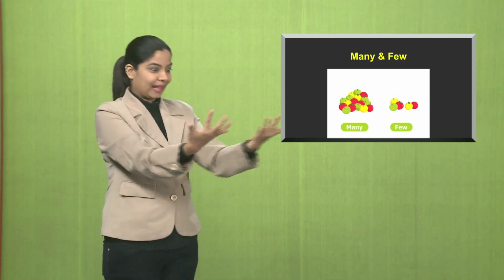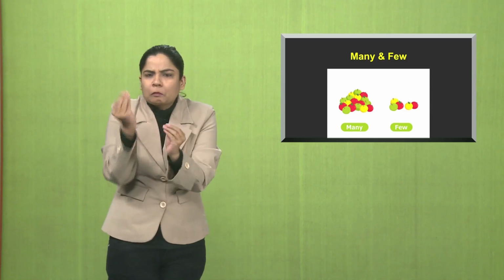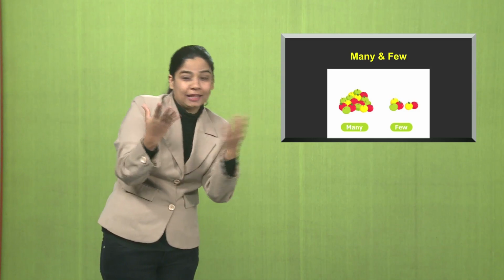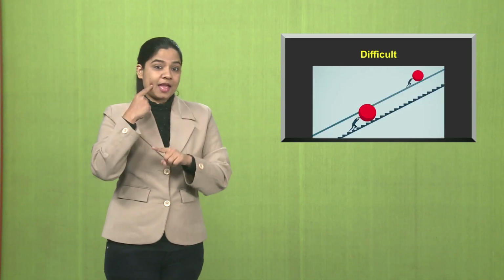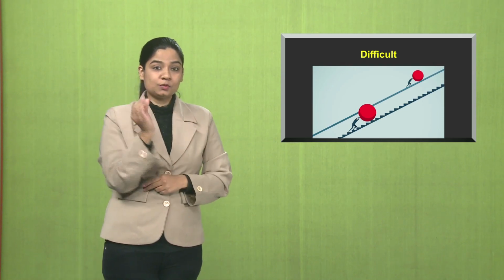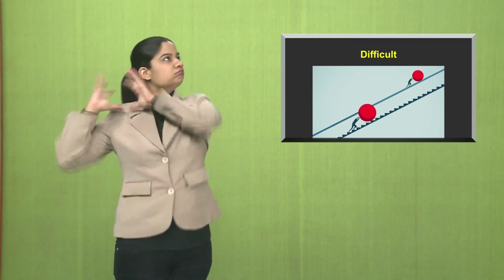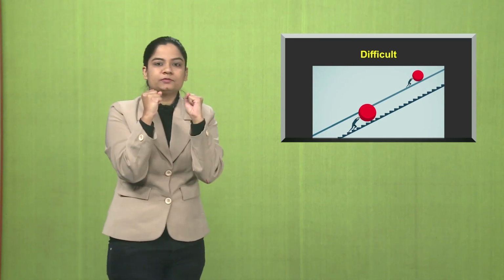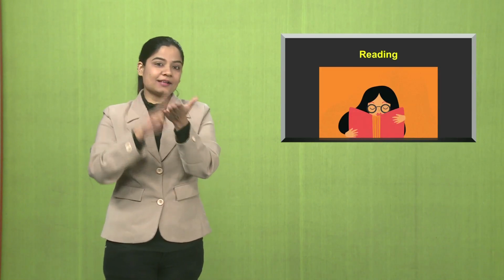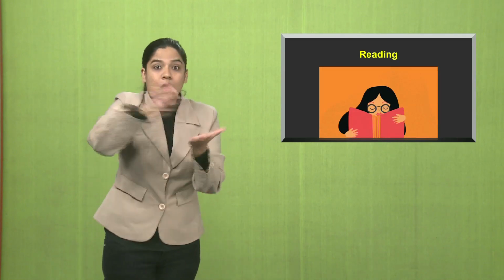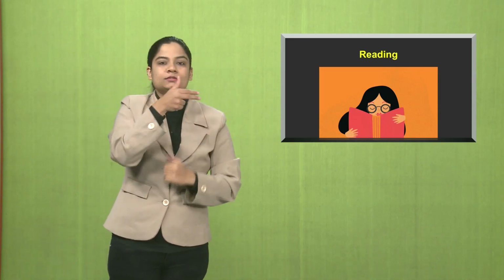As you can see, there's a large number of fruits. Few is a small number. As you can see from the picture, few number of fruits. So that's the opposite, many and few. Difficult, needing a lot of effort to accomplish. Something that's a difficult task. Reading, the action or the skill of reading. To read something like a newspaper or a book, etc.